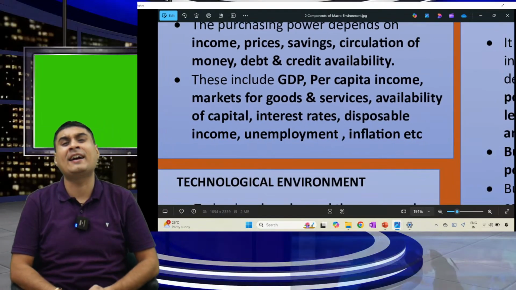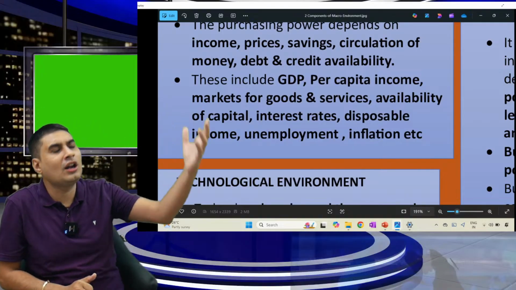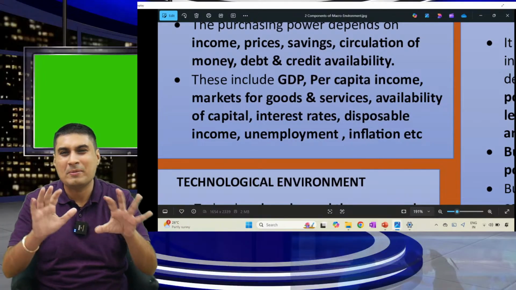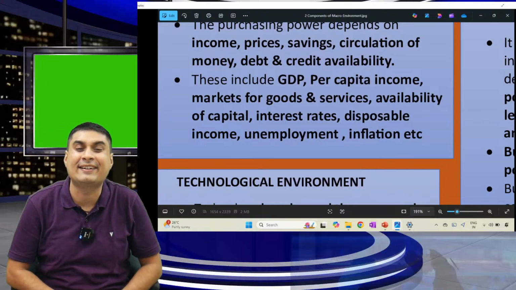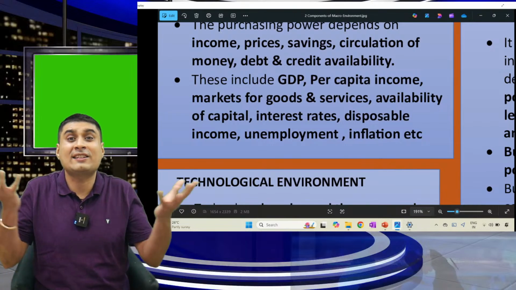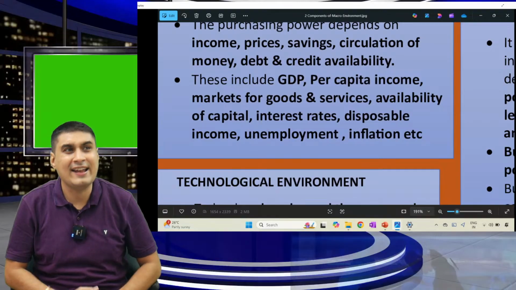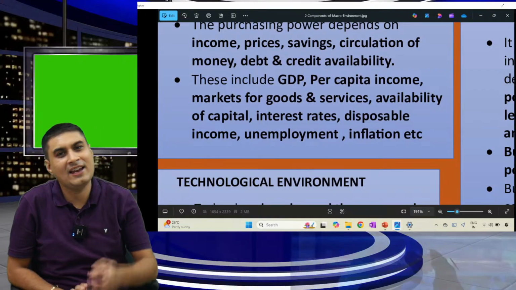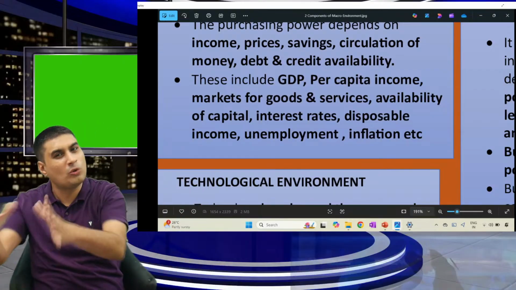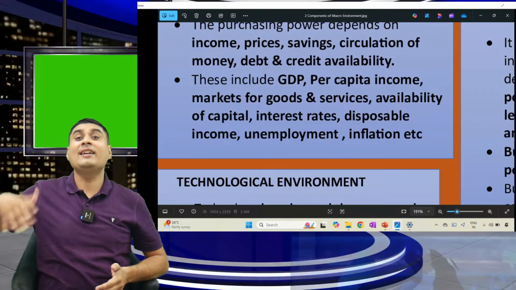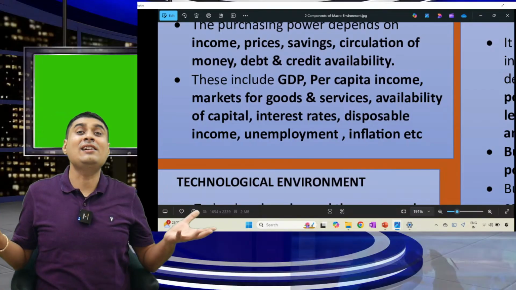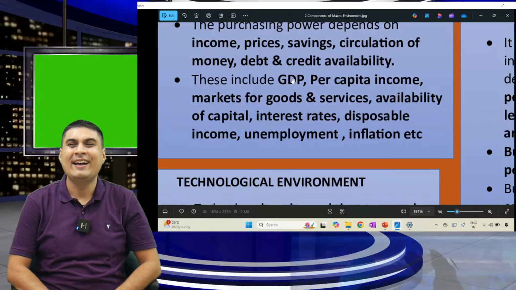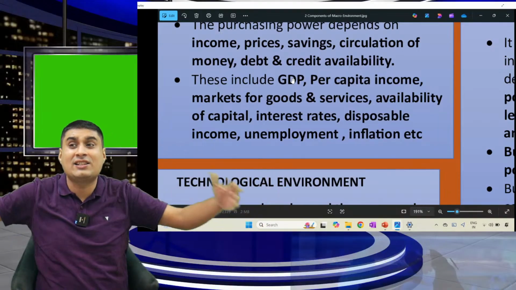Second, per capita income. Many people keep talking about India being the third largest, fourth largest economy. Understand, you don't measure an economy by GDP. You measure by per capita income. What's per capita income? One person is getting how much? That is important. Let's take a simple example. Your dad has 5 crore rupees and you are two children, so both are getting 2.5 crore. Now another dad has 5 crore but he has 10 children, so all are getting only 50 lakh. So GDP is not real growth. Of course, population is large, base is large, so GDP has to be large.